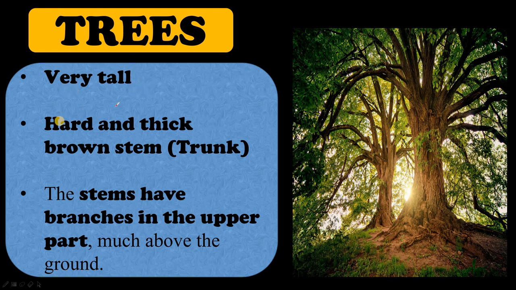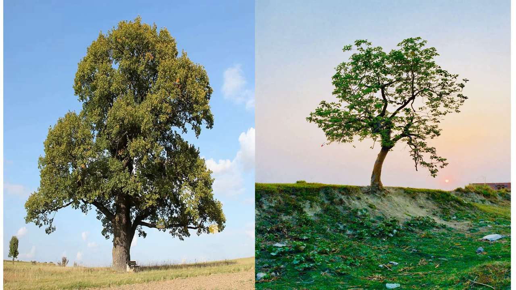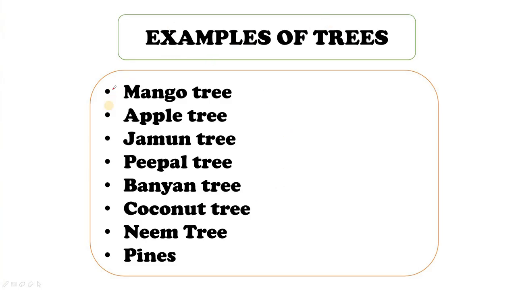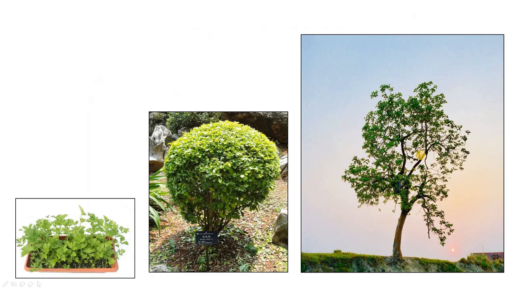So trees are very tall. They have hard and thick brown stem, which is also called the trunk of the tree. This is the trunk of the tree. The stems have branches in the upper part much above the ground. As you can see, the branches are starting much above the ground, not like shrubs where the branches start near the ground. Okay, these are trees. Some of the examples are mango tree, apple tree, jamun tree, peepal tree, banyan tree, coconut, neem, pines, etc. A variety of trees exist around us.